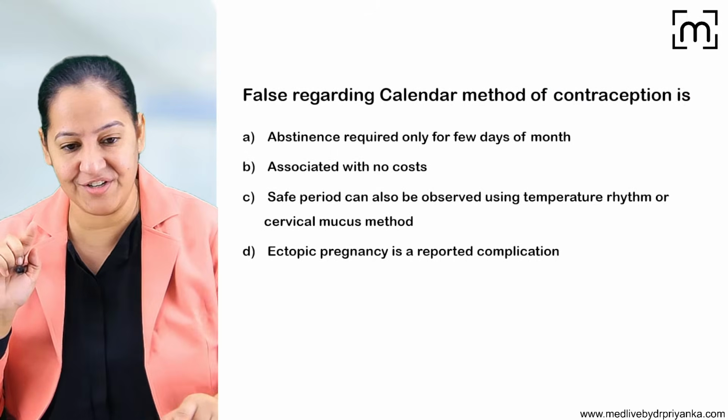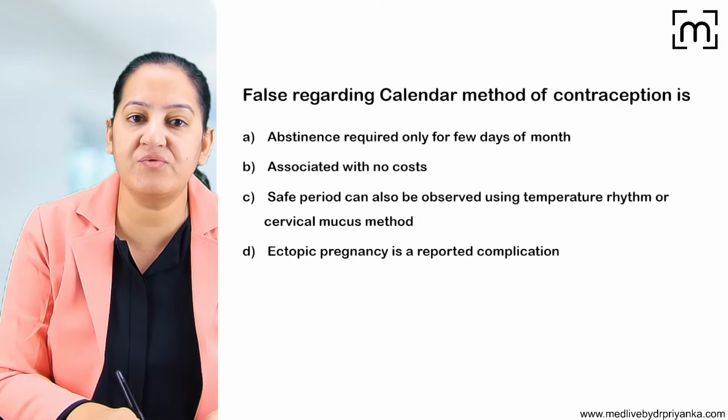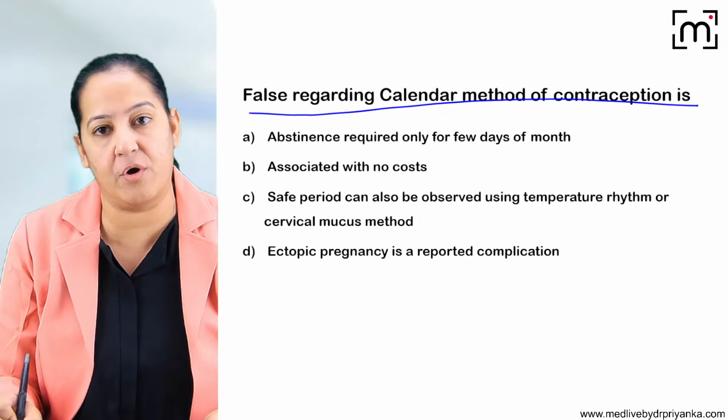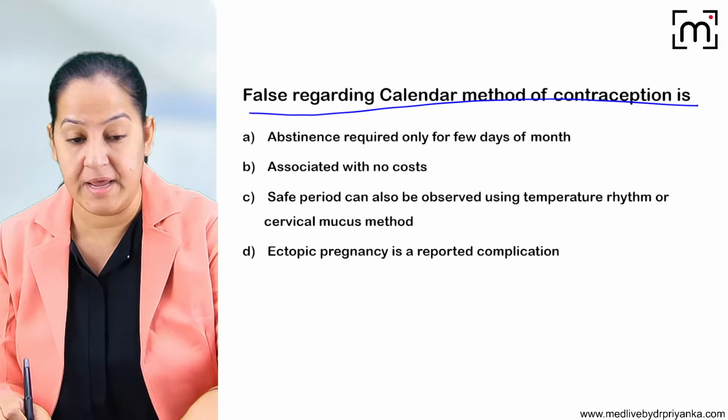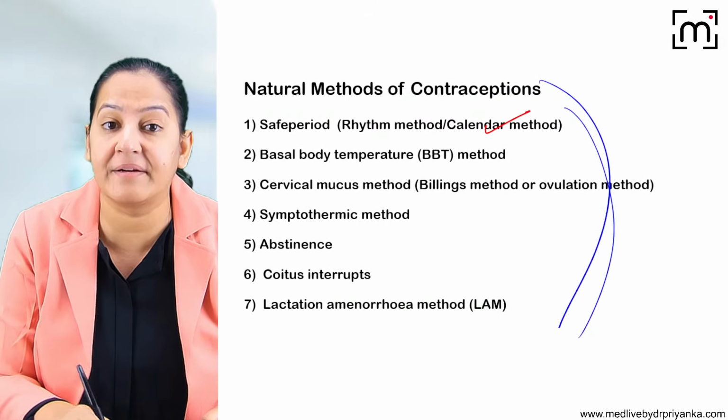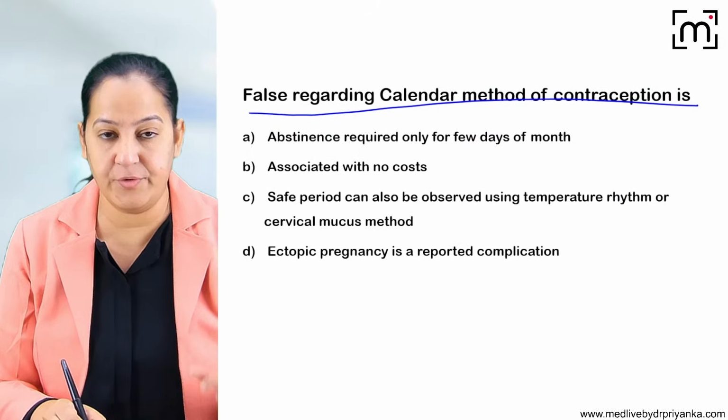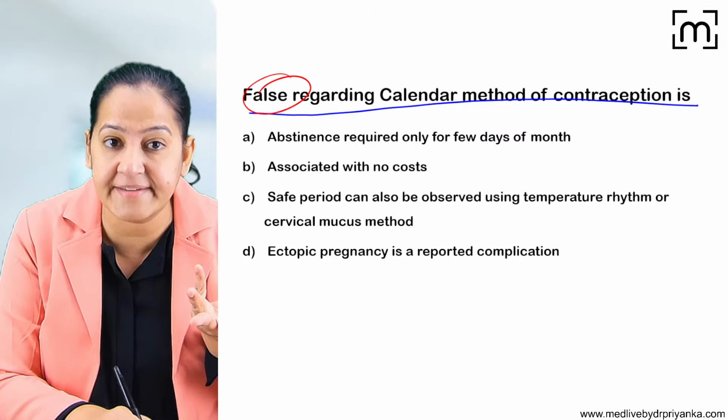Okay, so the first question is in front of you. Can you please answer it? What is false regarding the calendar method of contraception? Can you read the 4 options? I'm asking the question based on the calendar method, the rhythm method, the safe period. Can you read the options and tell me what is false?